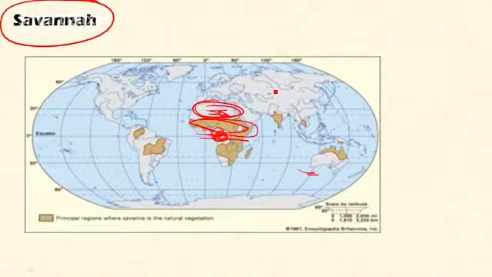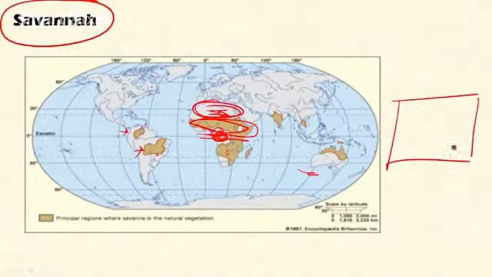This area includes West African Sudan, East Africa, South Africa, and in South America we find two patches. One is Llanos and another is Campos. Llanos is north of the equator, and Campos is south of the equator. So this is important from the prelims point of view, these two points.